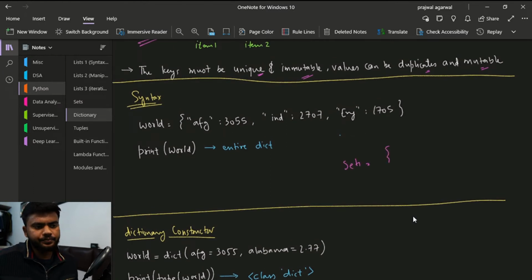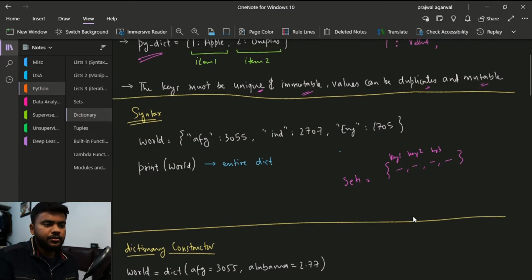And in sets you had values, and these values had no order. If you remember, sets do not have any order. Sets were unordered. In dictionaries, you are trying to have a user defined index for every value, right?